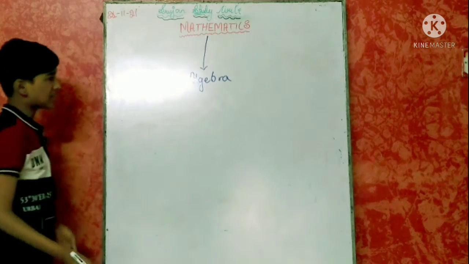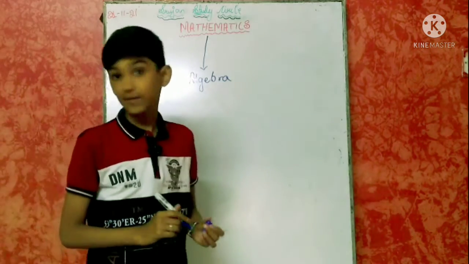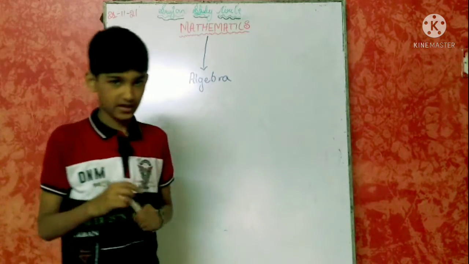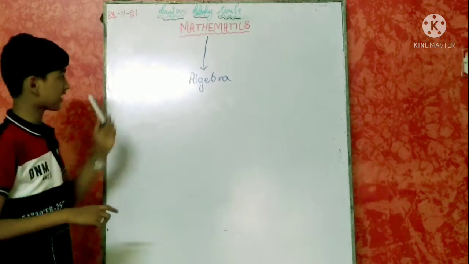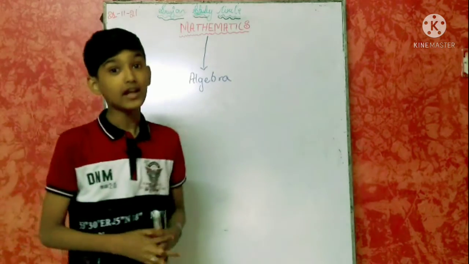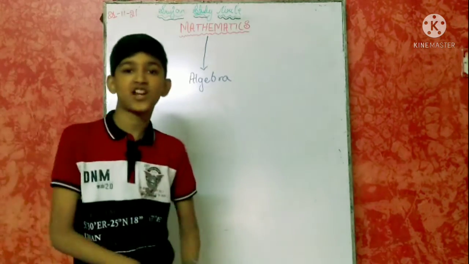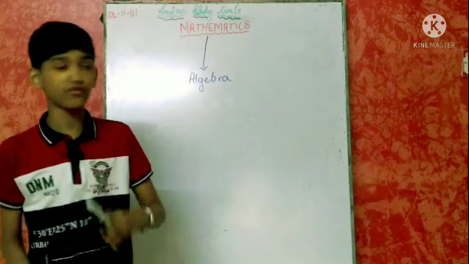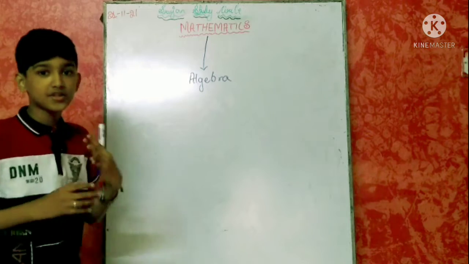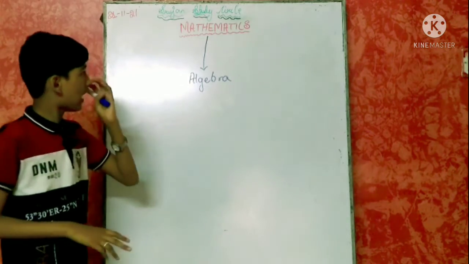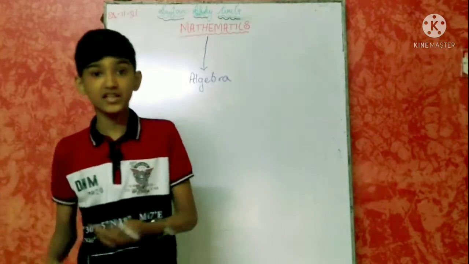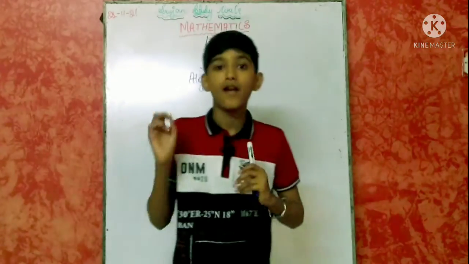Mathematics is mainly divided into three parts: arithmetic, algebra and geometry. In arithmetic we discussed whole numbers and their properties, and there are many other numbers like rational numbers, fractions and decimals we have to discuss, but in today's video we are not going to do that. We are going to start algebra, discuss the basics of algebra and solve some equations or problems.